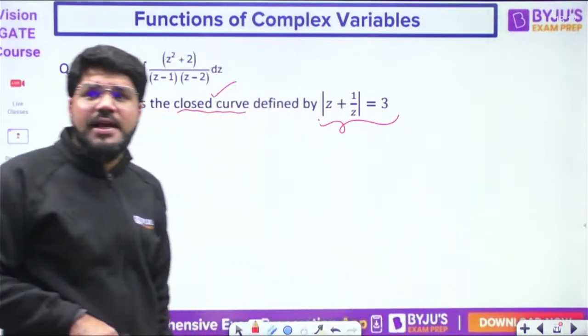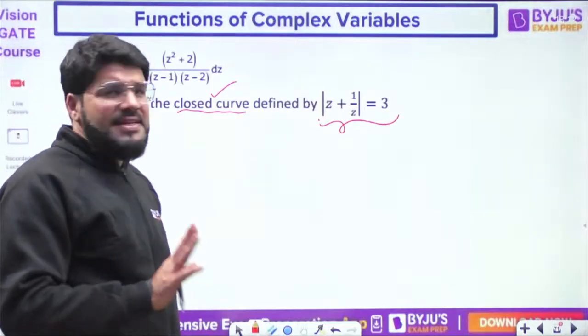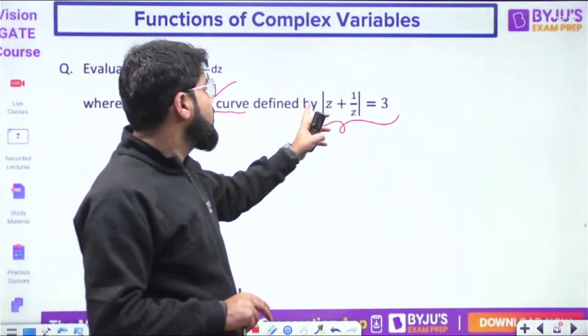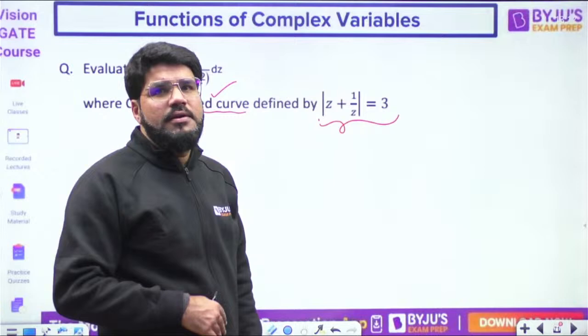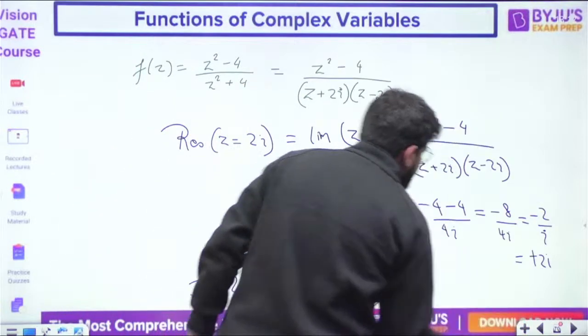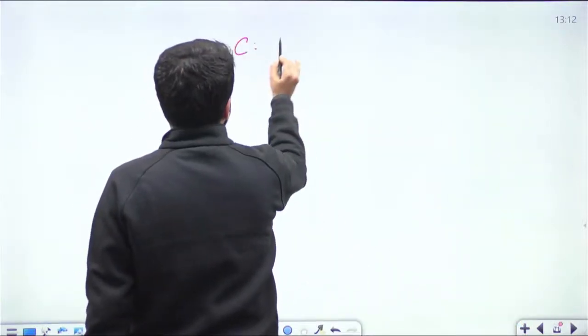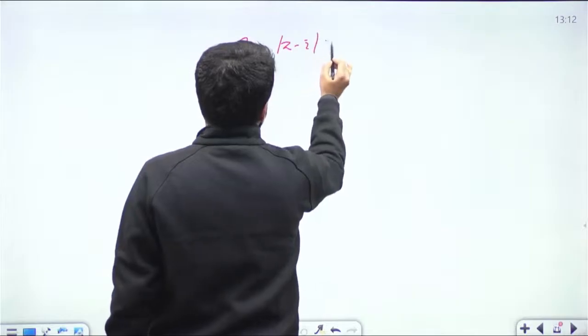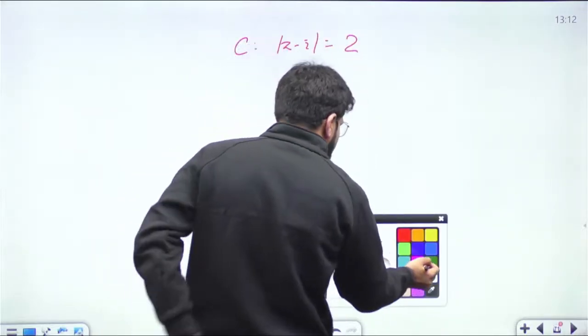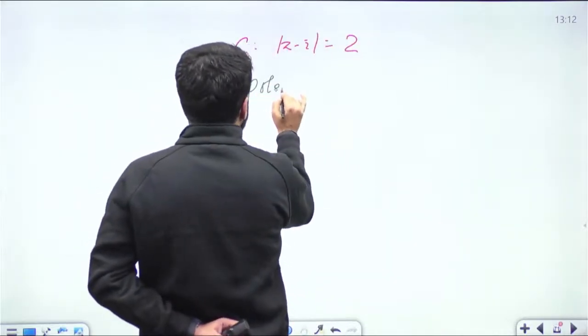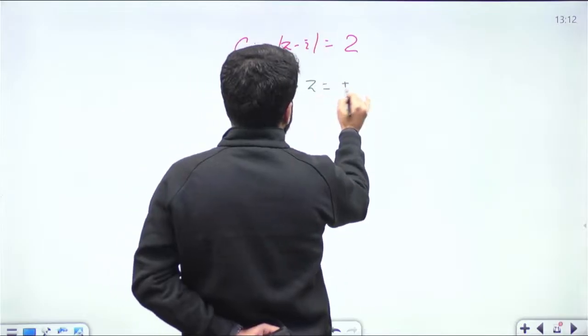Let us continue. Now what I'm telling is, whether it is inside or outside, that is what we need. The curve is modulus of z plus 1 by z equal to 3. Let me explain with respect to the previous example. What was the curve? Modulus of z minus i equal to 2. And what are the poles? z equal to plus minus 2i.